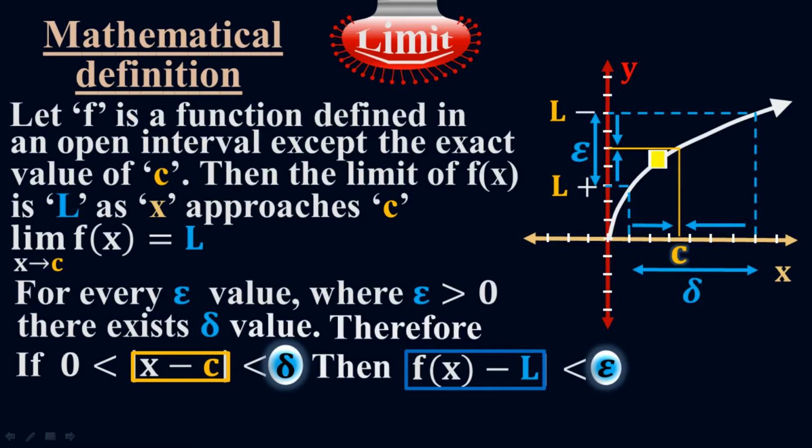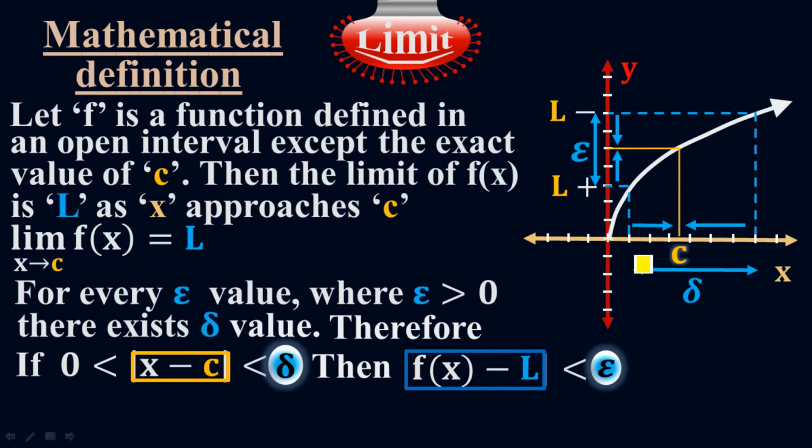The function is defined everywhere except the exact value which is c. So I'm going to subtract c from my x. So modulus x minus c must be greater than 0, but should be less than delta. If such is the case, then modulus f of x minus L is less than epsilon. Look, what is f of x? F of x is my y value. I can also say y minus L. So this statement belongs to the x-axis, and this statement belongs to the y-axis.